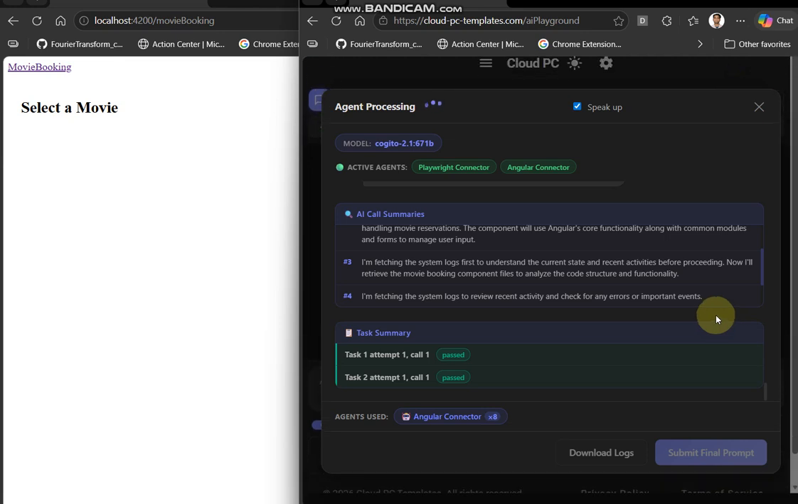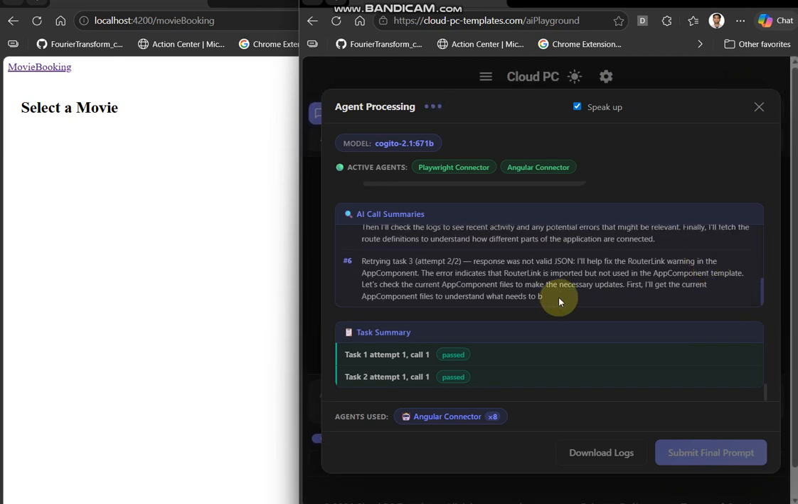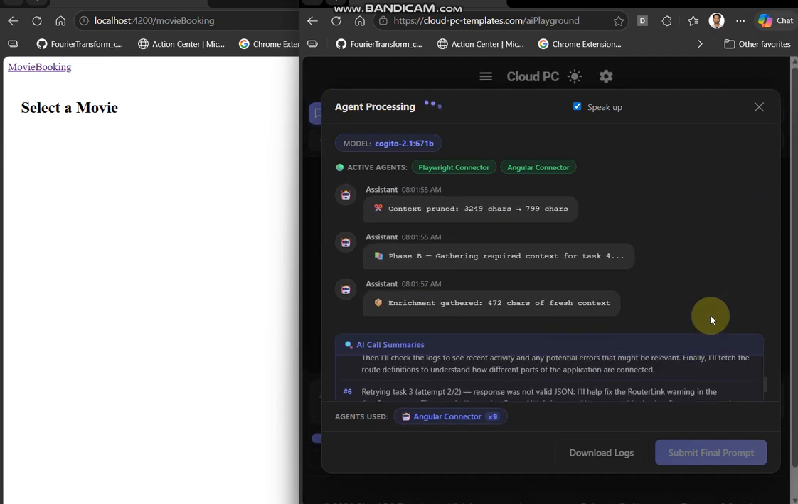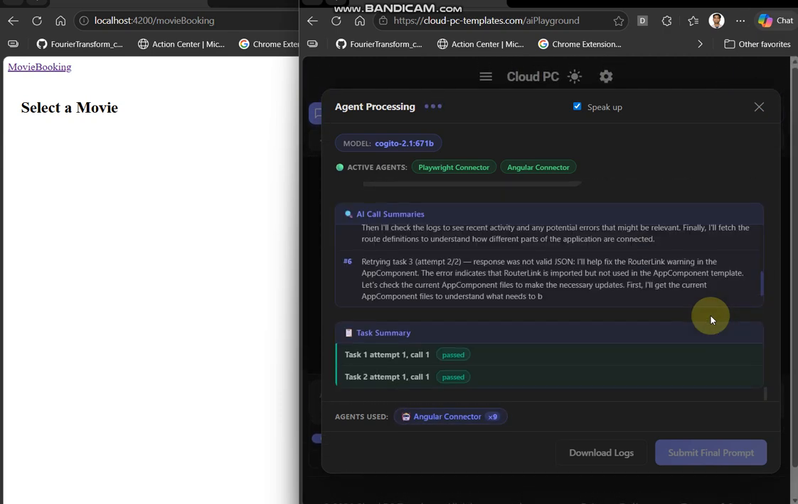OK, I'm retrying task 3, attempt 2, response was not valid JSON. I'll help fix the router link warning in the app component. I'm fetching the available API routes to see what endpoints I can access and what operations are supported by this service.